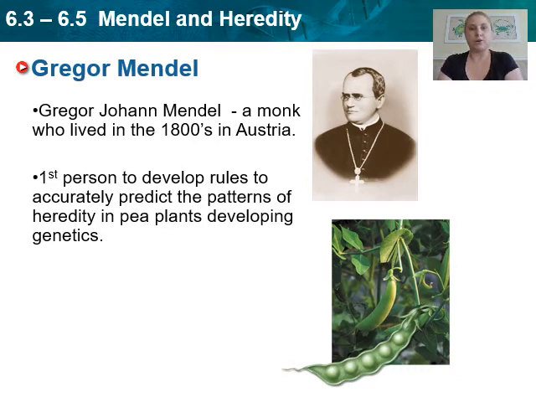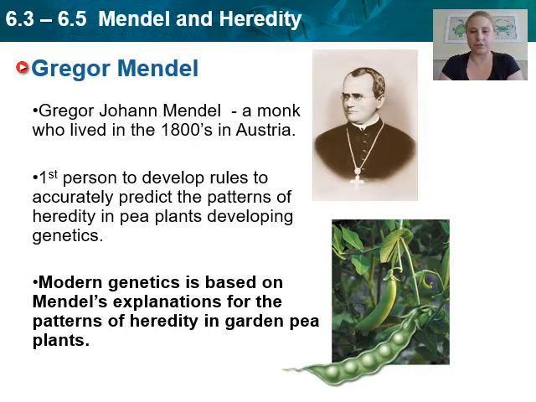So Mendel, who was Gregor Mendel? Well, Gregor Mendel was a monk who lived in the 1800s in Austria. And if you remember, I talked about monks before. Monks were very learned people. They studied in monasteries, and there were a lot of books, a lot of riches, a lot of rich families sent their sons to the monasteries to learn.